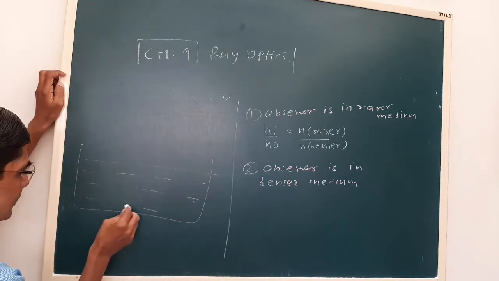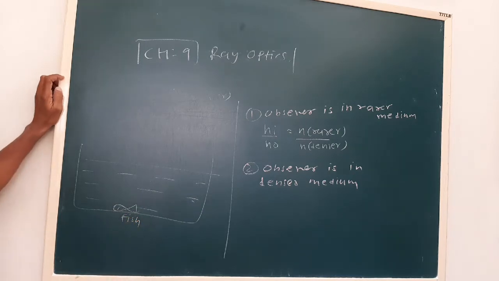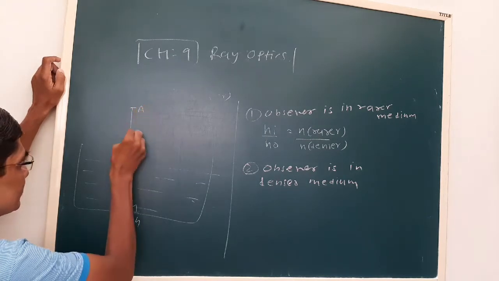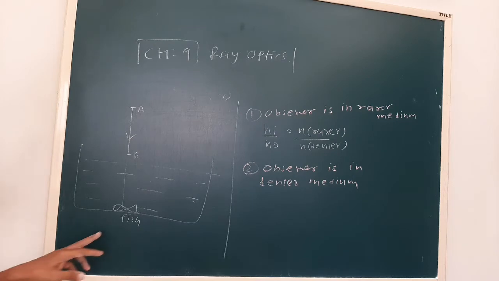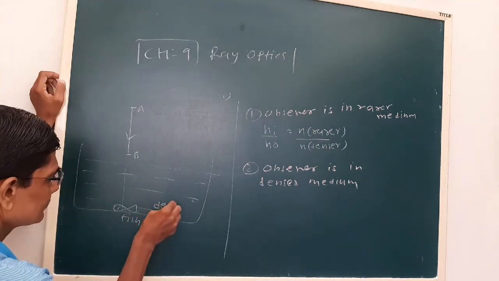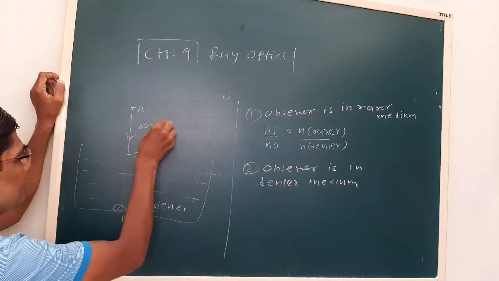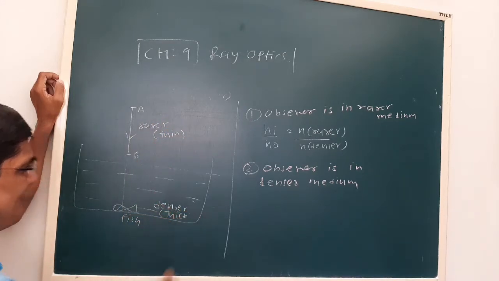Now see, a fish is an observer and let us say a swimmer swims vertically in the downward direction. So here we can see the fish is the observer which is in a denser medium. And this is the rarer medium or a thin medium. This is the thick medium.